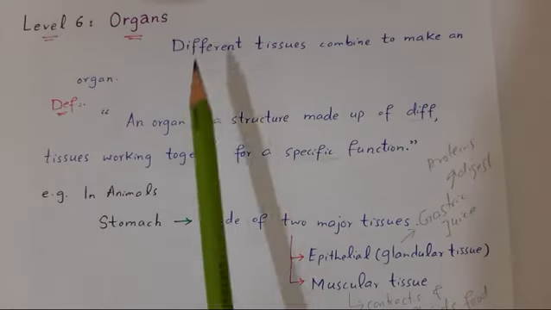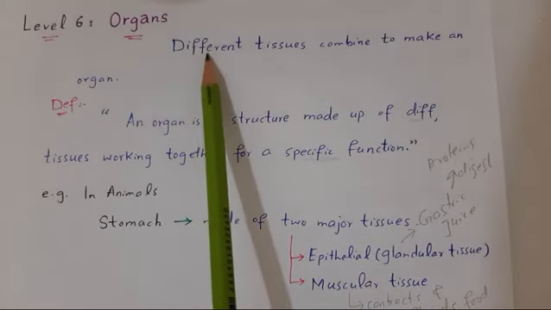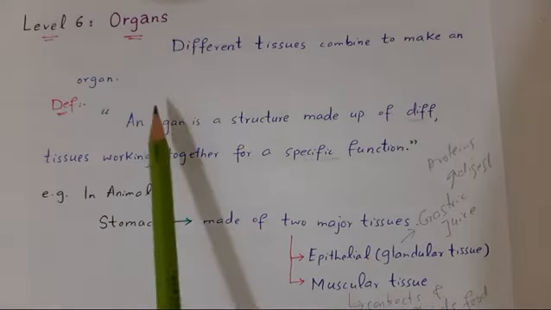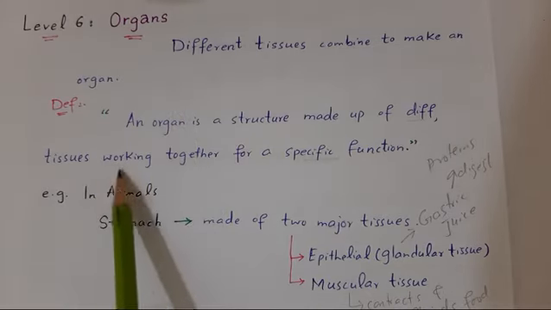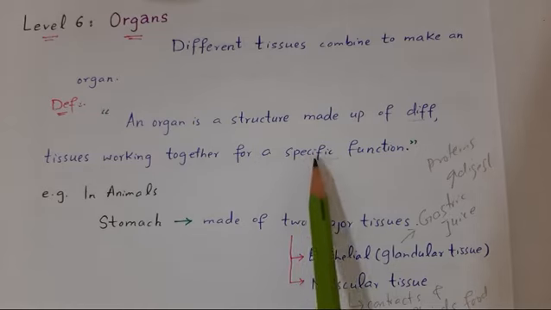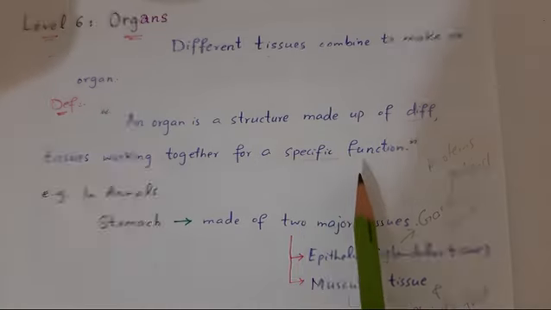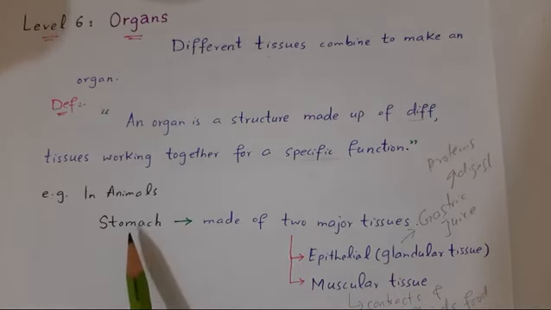So once again, what is an organ? Different tissues combine to make an organ. An organ is a structure made up of different tissues working together for a specific or particular function. Stomach, brain, lungs, heart are examples of organs.